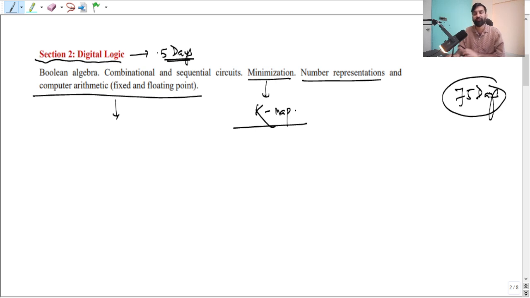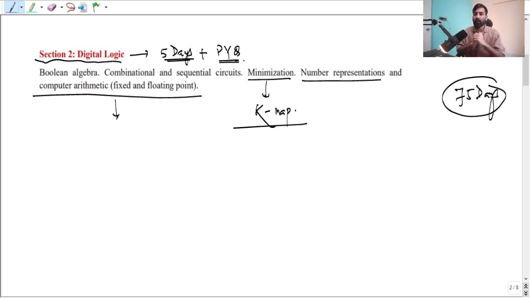Only 5 days, and along with it you have to touch PYQs. Study the concept, then solve PYQs immediately. Digital logic is one of the very easiest subjects, and you can score full marks from this. So engineering mathematics 15 days, then 5 days plus PYQs. Remember, now it's not a time where you wait for PYQs. The moment you touch the concept, immediately refer to the PYQs.